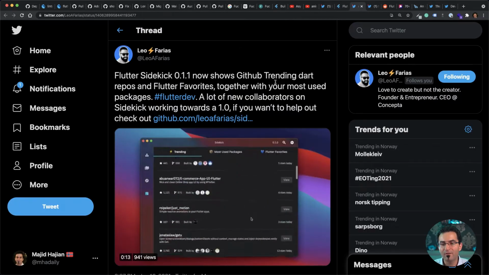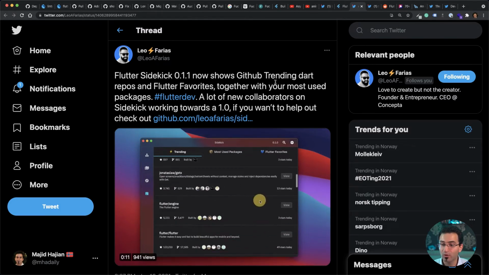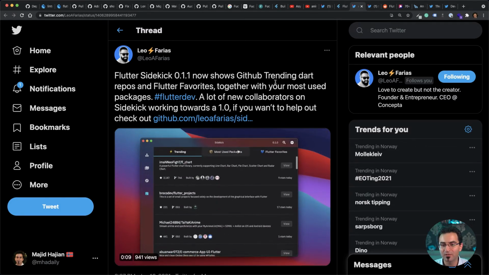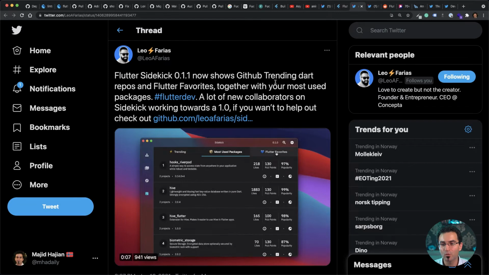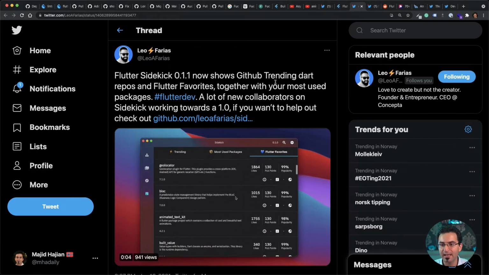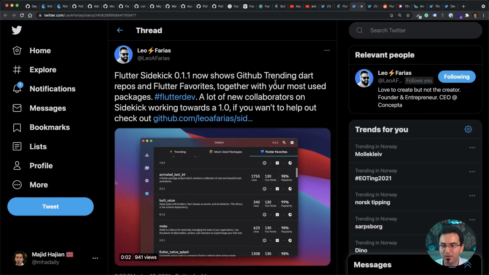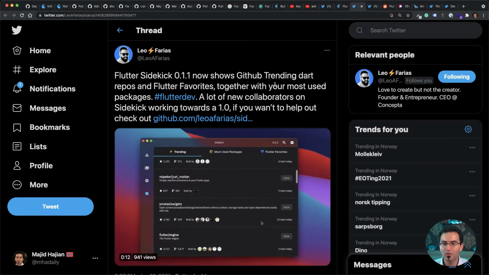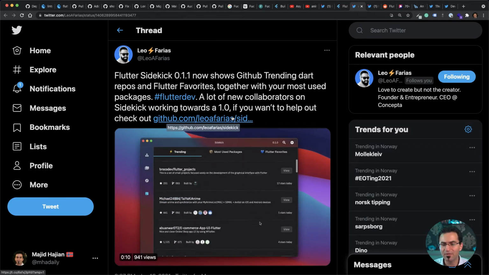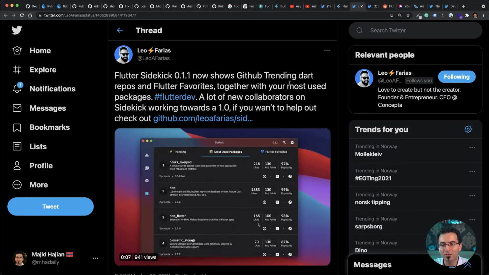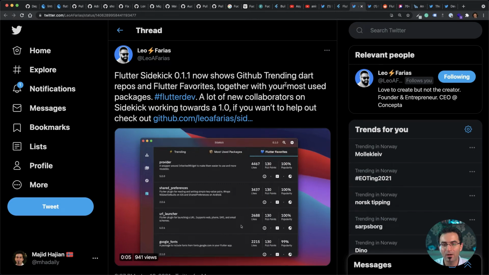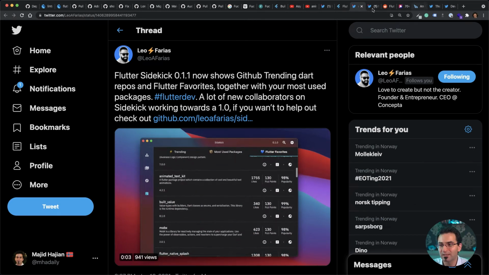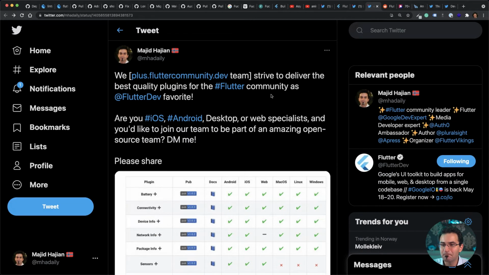Leo Farias, who is one of the authors of FVM, Flutter Version Management, has also worked on Flutter Sidekick, and he apparently added GitHub trending Dart repos and Flutter Favorites to Sidekick, which is a very nice addition. If you have not worked with Sidekick, I think this was very nice. I wanted to shout out one more time to Leo for these fantastic tools that he's creating.